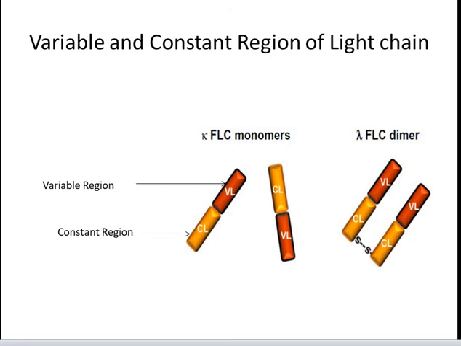A single antibody molecule contains only one light chain type, either kappa or lambda, and never both. The amino acid sequences of lambda light chains show minor differences that are used to classify lambda light chains into subtypes. In mice, there are 3 subtypes, lambda 1, lambda 2 and lambda 3. In humans, there are 4 subtypes.